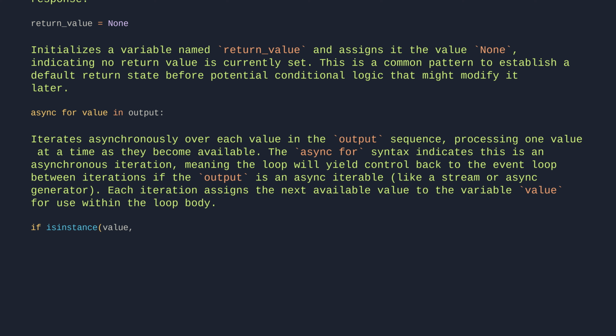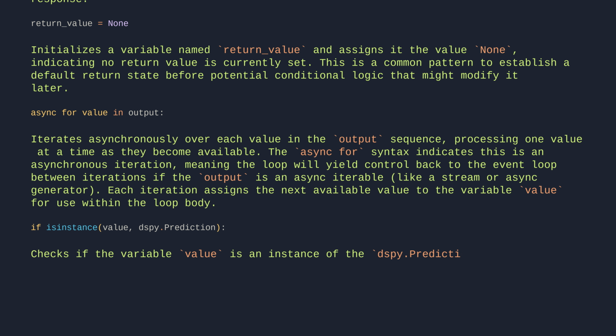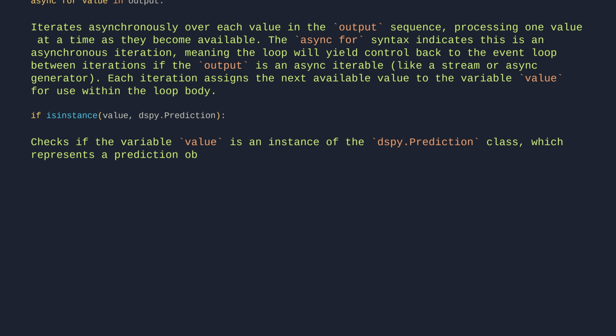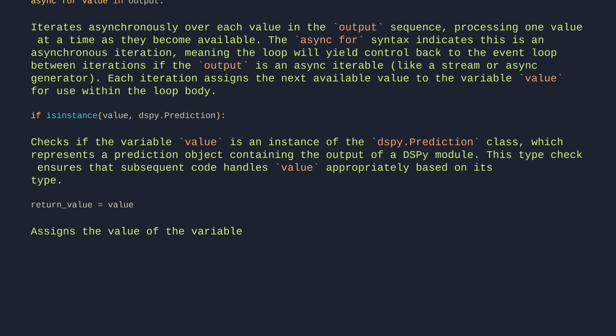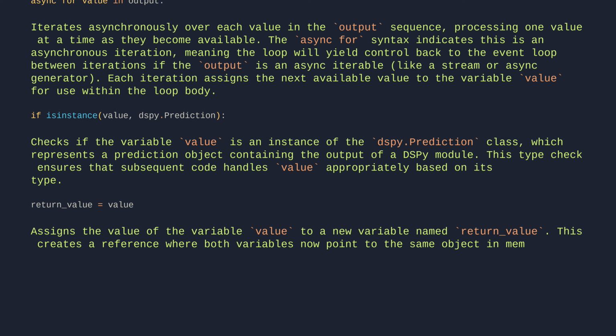if isinstance(value, dspy.Prediction). Checks if the variable value is an instance of the dspy.Prediction class, which represents a prediction object containing the output of a dspy module. This type check ensures that subsequent code handles value appropriately based on its type. return_value = value. Assigns the value of the variable value to a new variable named return_value. This creates a reference where both variables now point to the same object in memory, allowing the value to be accessed through either identifier.